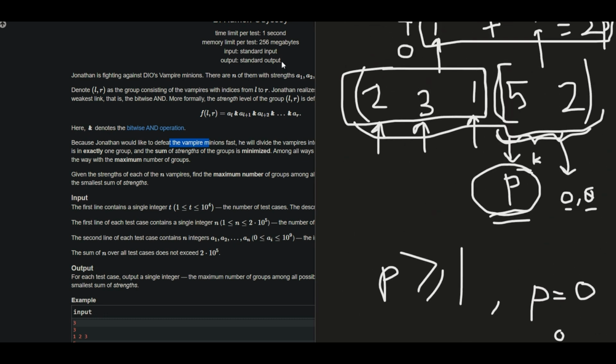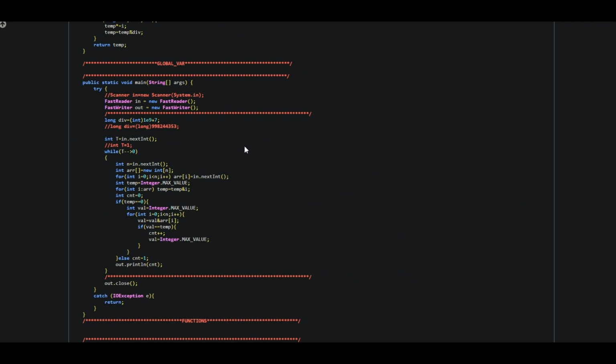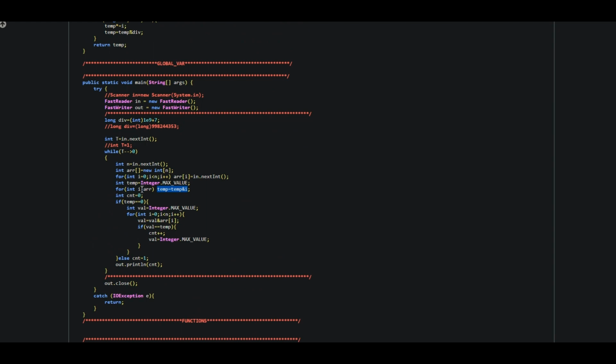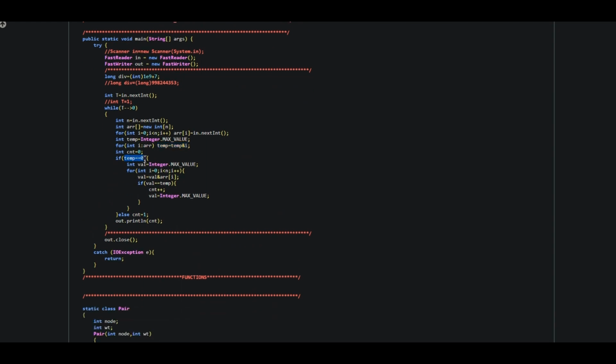Okay, so let's see the implementation. So this is the implementation. First I've taken n and the array as input. After that, I've taken the bitwise AND of each element of the array. Okay, and if that value is equal to 0, then I need to compute how many subarrays I can break with bitwise AND equal to 0. Else the count will always be equal to 1, and after that I'm printing the count.